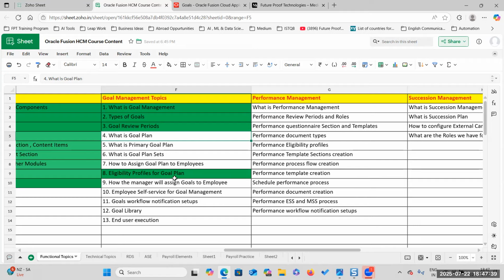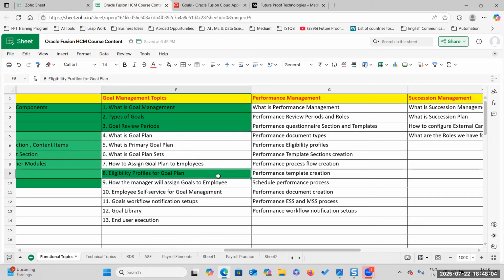And how to assign this goal plan to employees? There is one particular process we need to run. This goal plan will have eligibility criteria. We know what eligibility criteria is, right? It is triggered based upon the eligibility profiles.